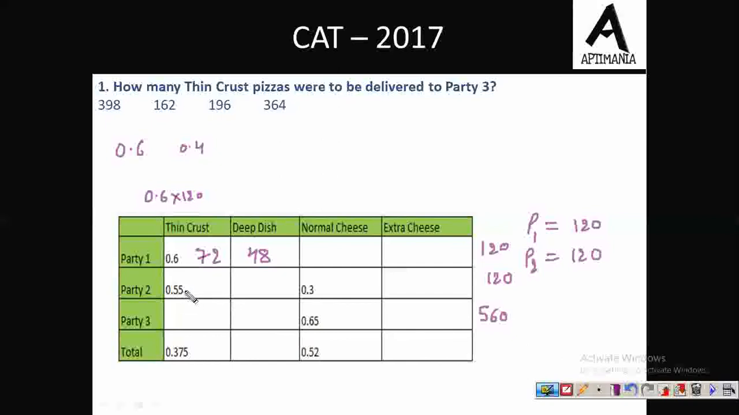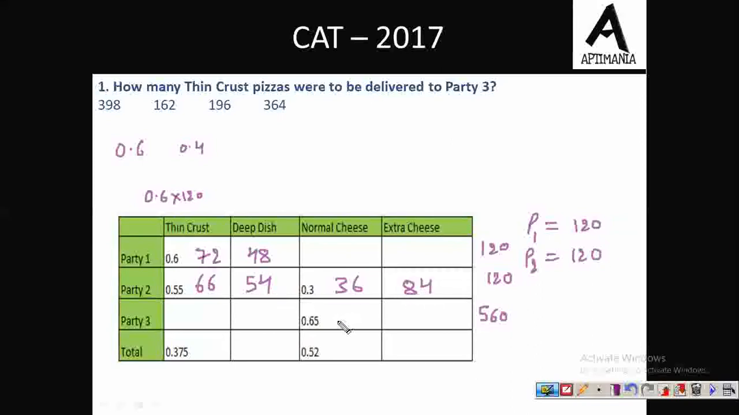Similarly, 0.55 part out of 1 of 120 pizza is thin crust ordered by party 2. So this comes out to be 66. So the remaining must be deep dish. So the number here must be 54 then. Talking about normal cheese, we don't have any information as of now. For party 2, the number of normal cheese pizza was 0.3 of 120, that is 36. So extra cheese must be the remaining ones, and the remaining ones are nothing but 84.